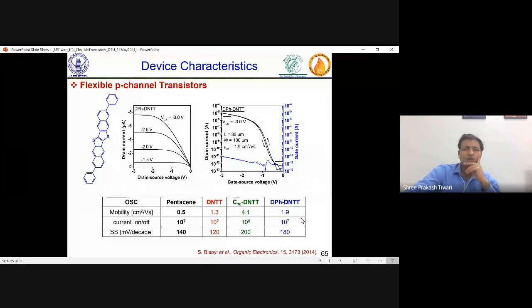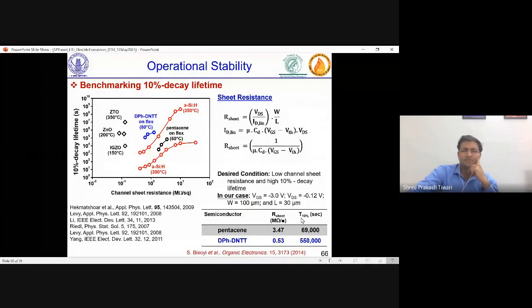And you see these good numbers. If you see sub-threshold swing in millivolt per decade, these numbers are very good. And also you see current on-off ratios are like 10 to the power 6, 7, 8, and so on. And mobility is very high. So these are the devices which could be produced. But just to cut things short, let's see how these devices stand in comparison to other thin film technologies.